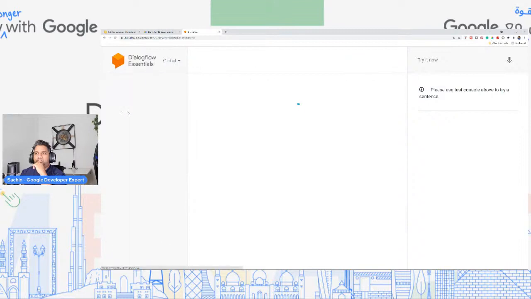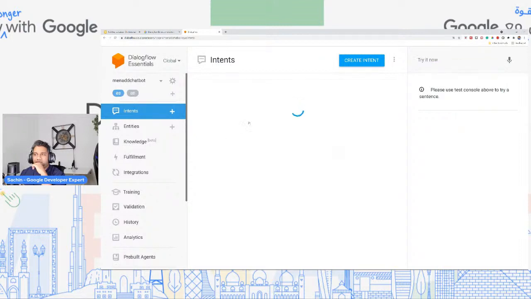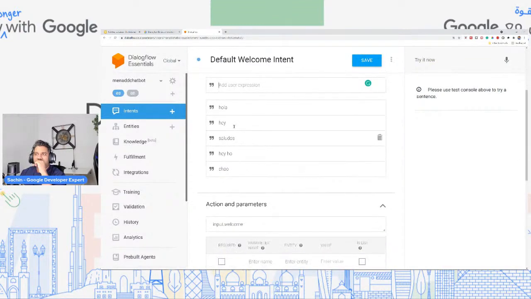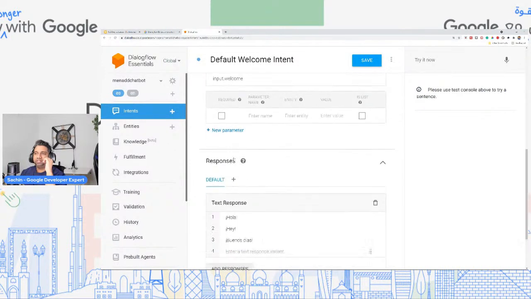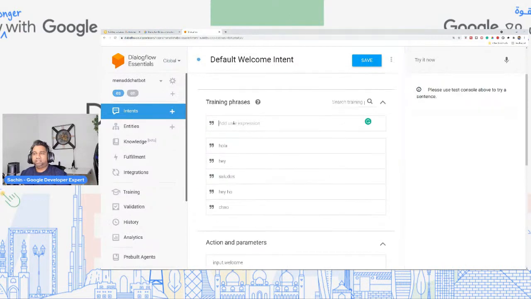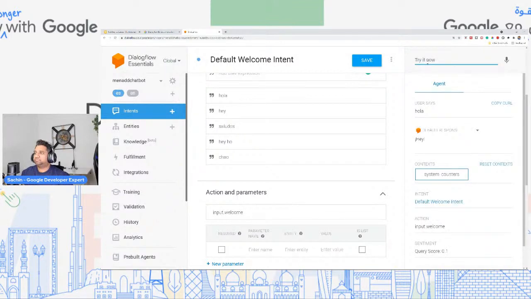And if you click on intents, you'll see that everything that you see over here is all in English. And if you want it in Spanish, all you have to do is click on ES for Spanish, and everything that you do over here will be based on Spanish. So let's say you want to add your own training phrases over here. You can add them in Spanish, and the responses can also be in Spanish. So let's see if the simulator can handle that.